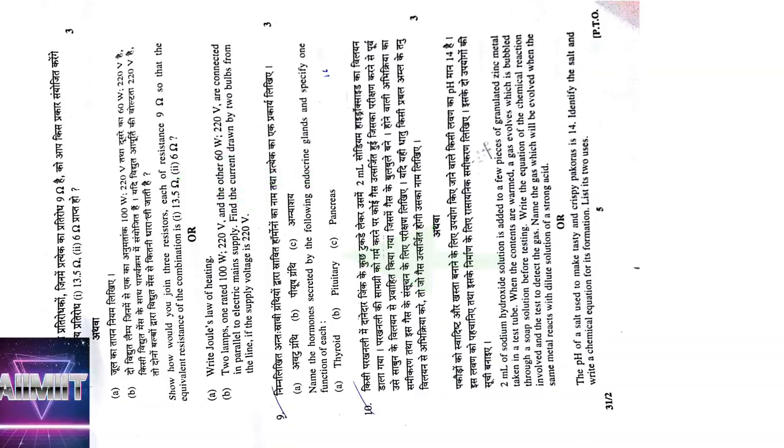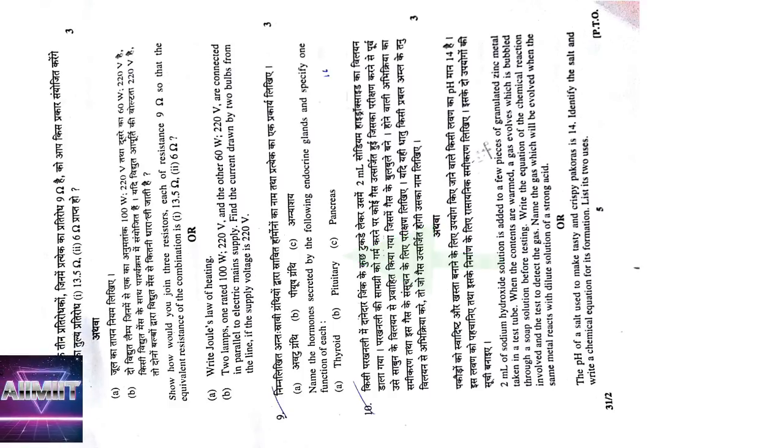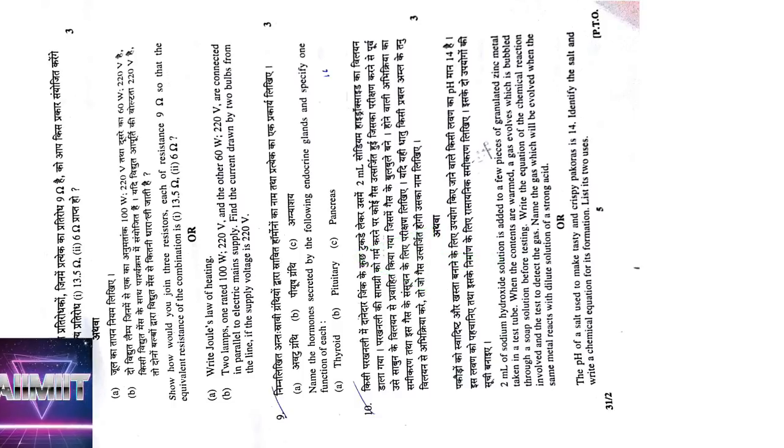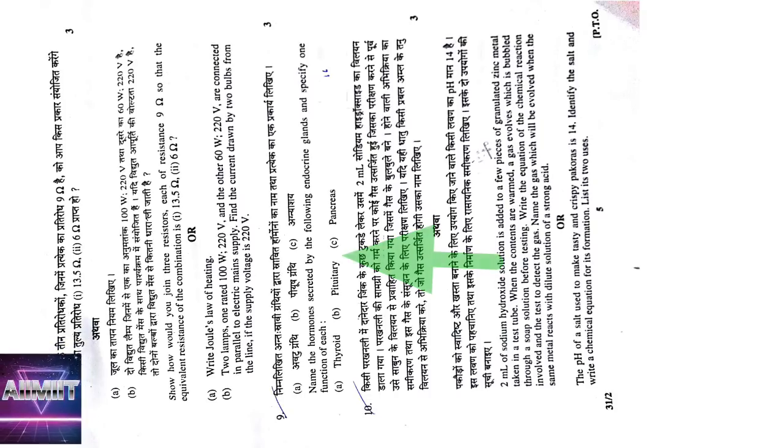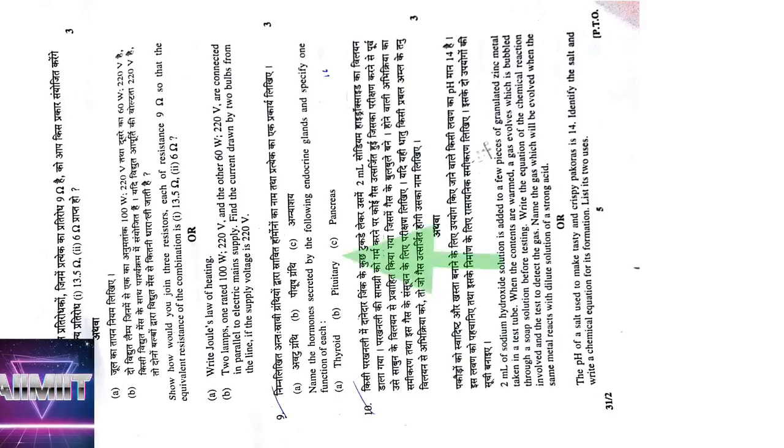Ninth question, write the hormone secreted and function. Thyroid gland, we know it secretes thyroxine hormone, its function is metabolism of carbohydrates, proteins and fats. Pituitary secretes growth hormone, it helps in growth of the body, and pancreas liberates insulin hormone and it converts glucose to glycogen, we all know that.